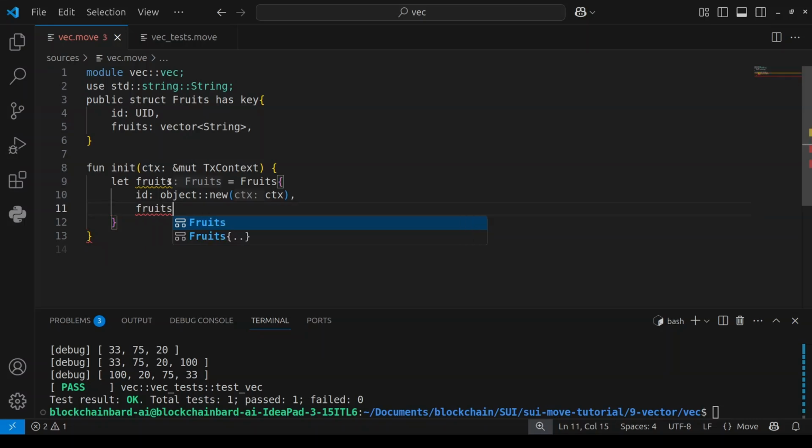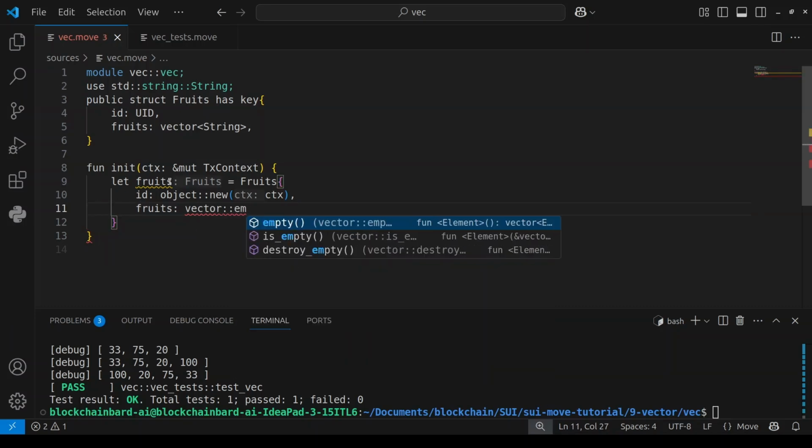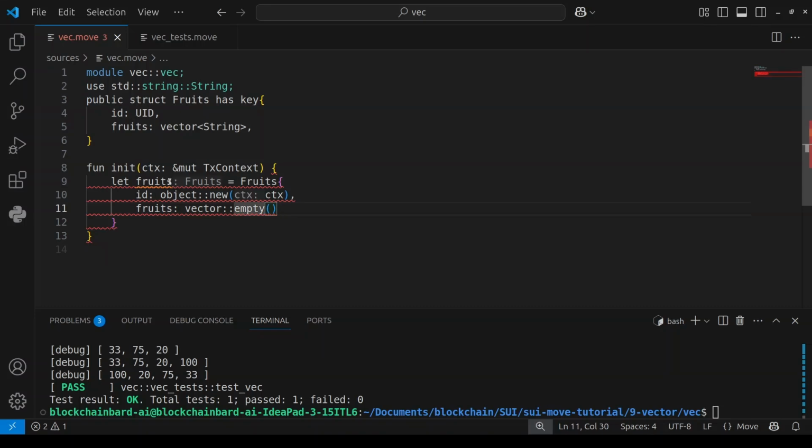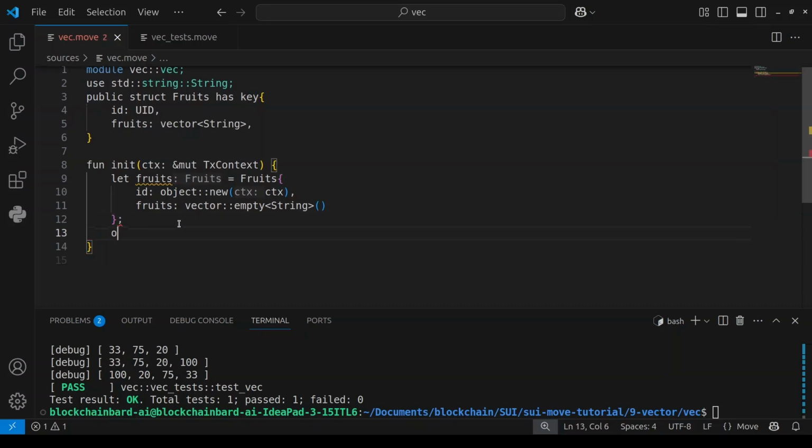At first we have no fruits, so we can just say vector::empty, and it's going to be of type string. Then put our semicolon. Then let's transfer the object. Let's do transfer::public_share_object, sorry, public share object, then we're going to pass in food.